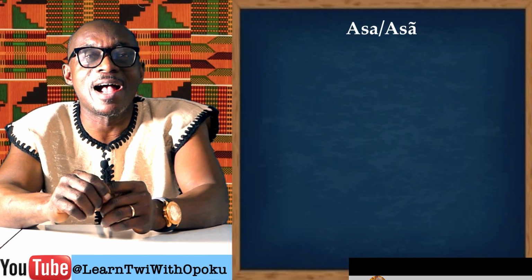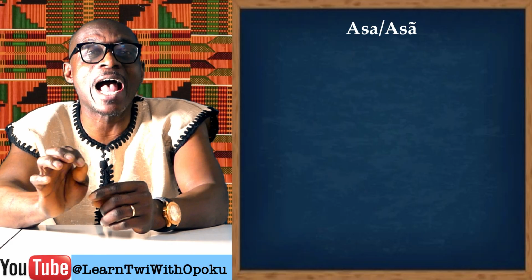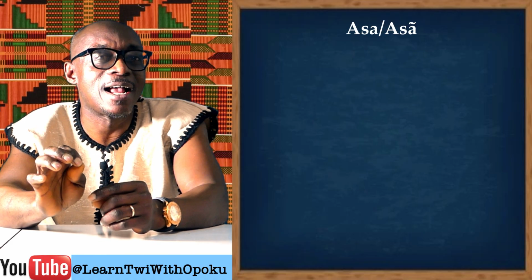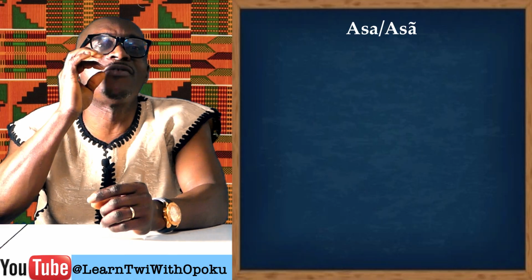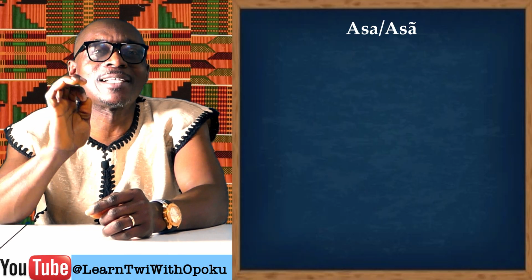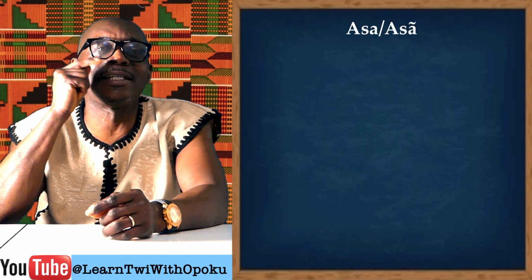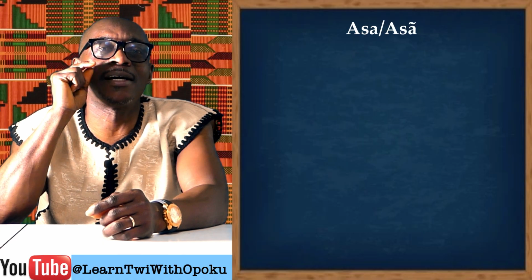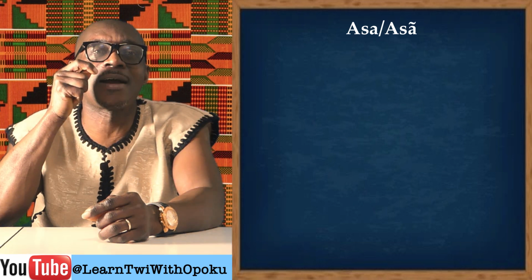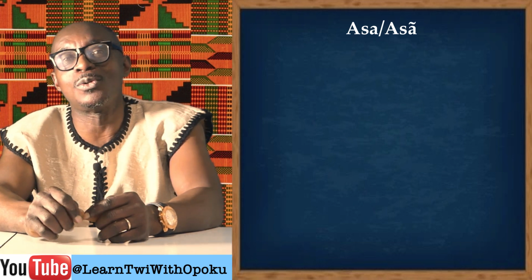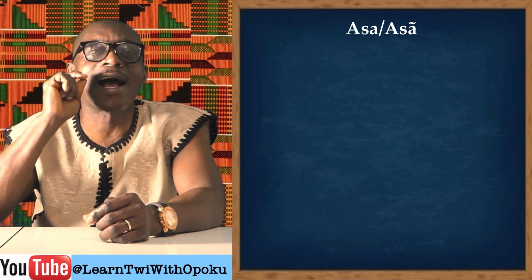We continue our lesson on treating words with several meanings in Twi. Today we are taking this 3-letter word, and that is asa or asa. Asa, asa. That one, everything comes through the mouth, and then asa, asa, which is somehow nasalized. The last letter, a, is nasalized. Okay? So we have asa and then asa.